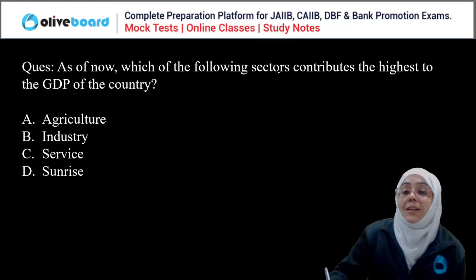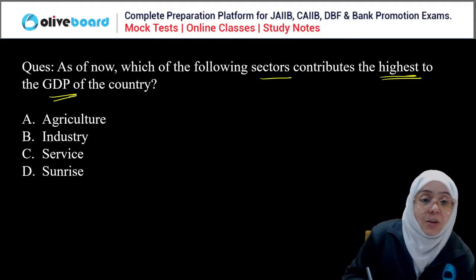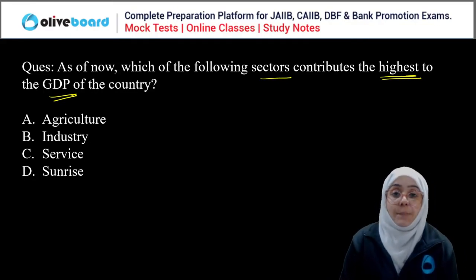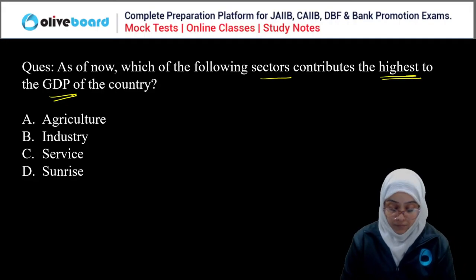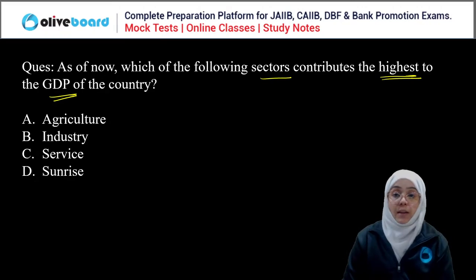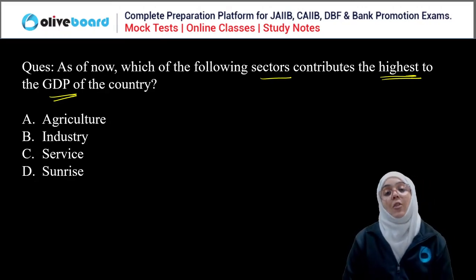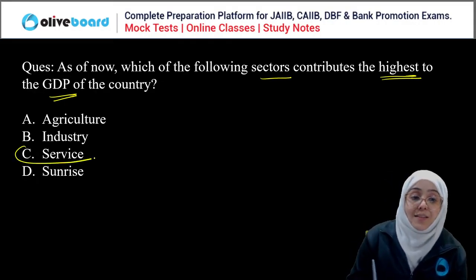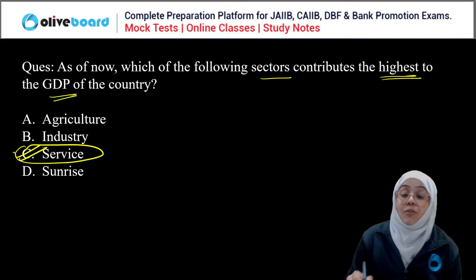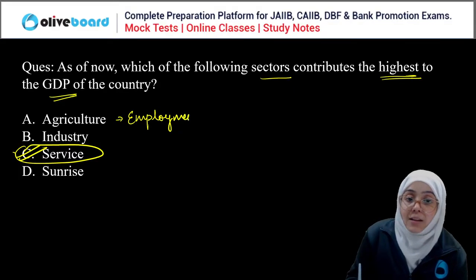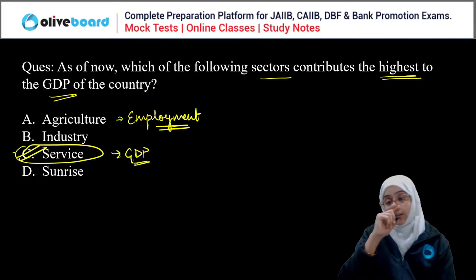As of now, which of the following sectors contribute the highest to the GDP of the country? Yes, the highest contribution is the service sector. In terms of employment, the maximum contribution is the agriculture sector. In terms of GDP, the maximum contribution is the service sector. Clear?